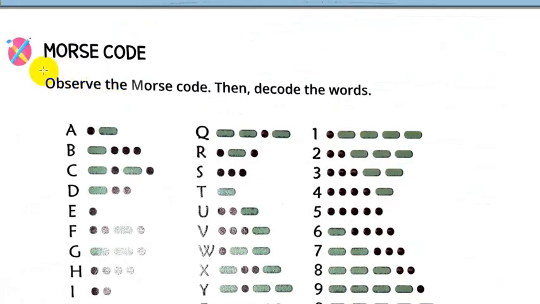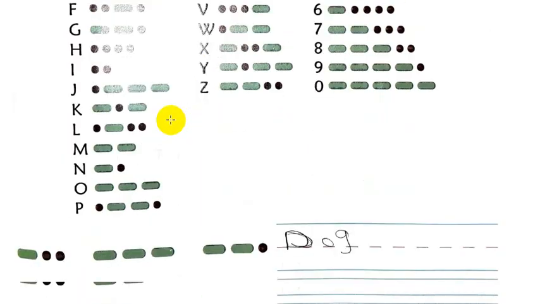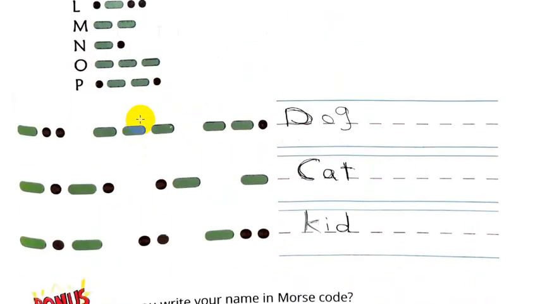Turn the page. Morse code. What is the meaning of Morse code? It's the code of the telegraph, which is one of the old communication tools. Again, Morse code. It's the code of the telegraph, which is one of the old communication tools. Okay, this is Morse code. My students, let's decode these words together.